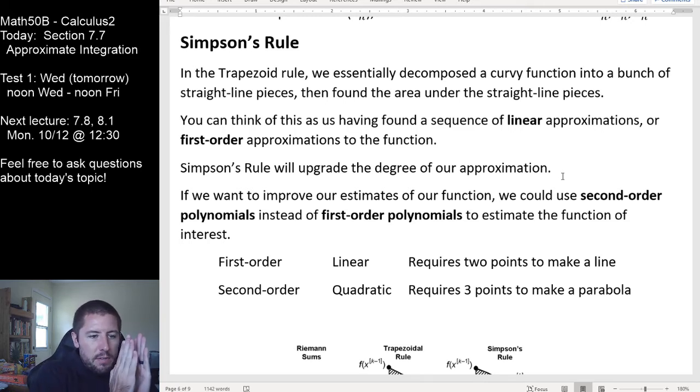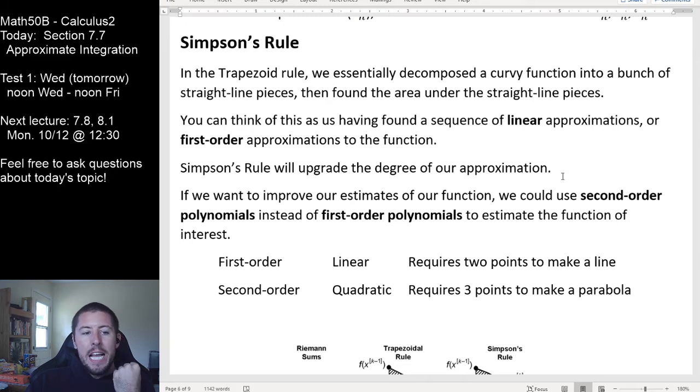Straight line approximation for one subinterval, straight line approximation for the next one. We kept on having straight line pieces that defined what our curve was doing out there, rather than having a smooth curve go through them. By the way, this is what I saw a bunch of you guys did for your bowling pin problem. You guys literally figured out the trapezoid rule on your own for the bowling pin problem. You should feel pretty good about that.